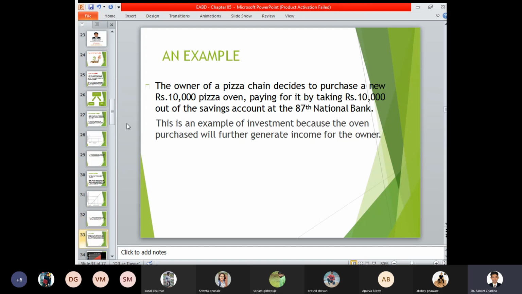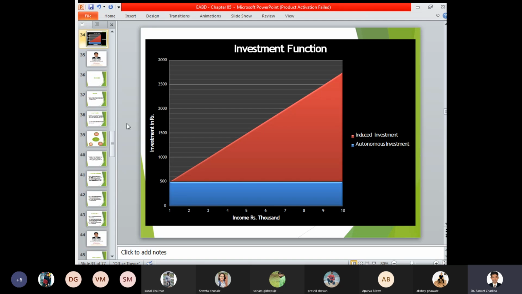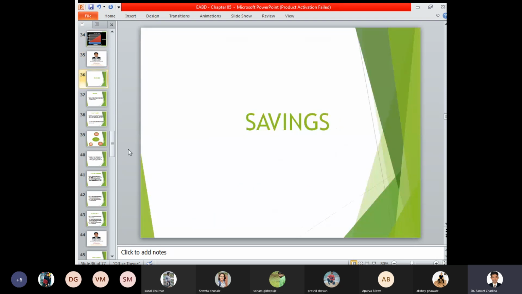We have seen an example of a pizza chain showing how the investment level increases, with autonomous and induced investment. At the level of 500, the blue margin reflects the autonomous investment and the maroon color represents the induced investment. As your income level increases, your investment also increases in the same fashion.